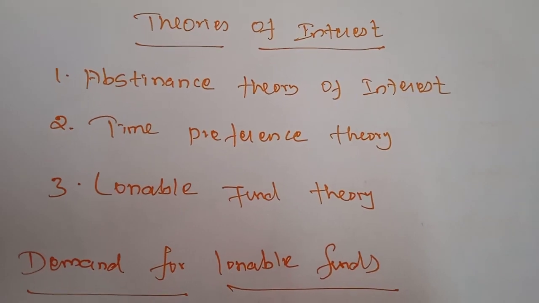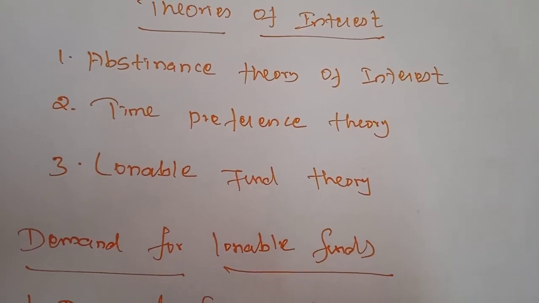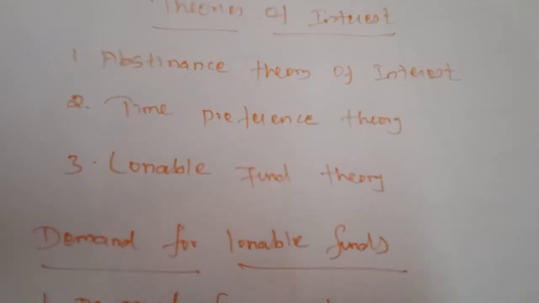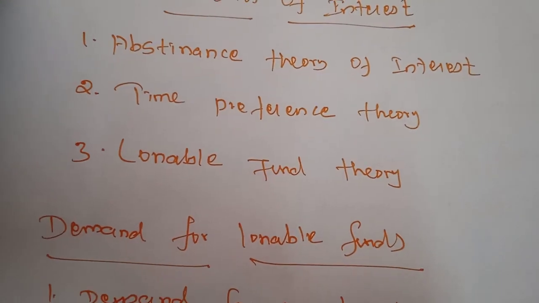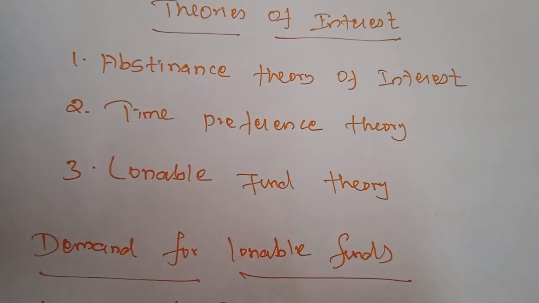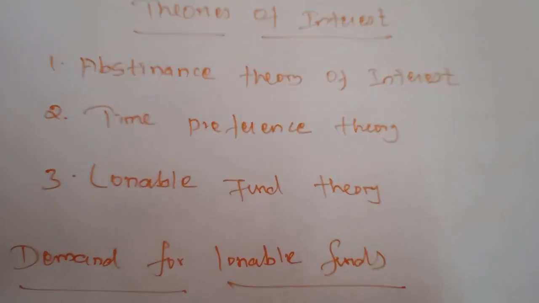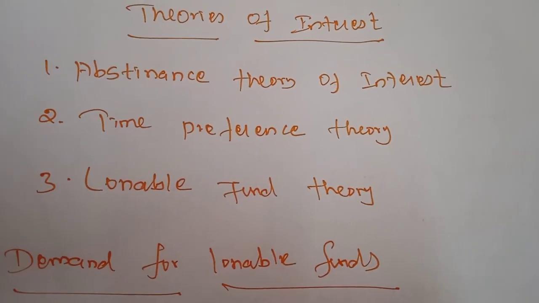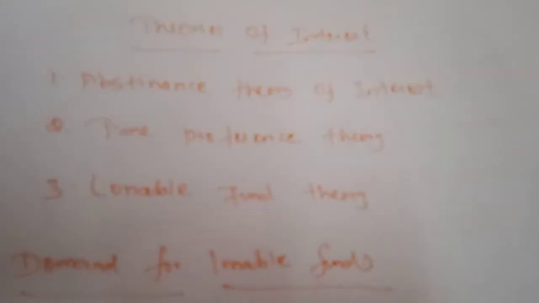On the basis of the abstinence theory, interest goes to the persons who abstain from their current consumption and wait for their savings. Because if we want to make more capital, we have to save a little amount.